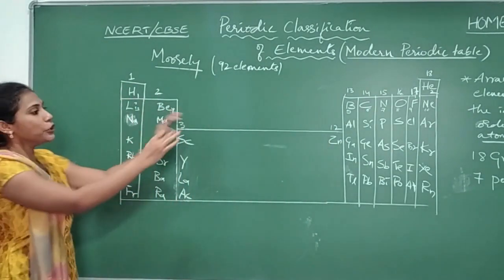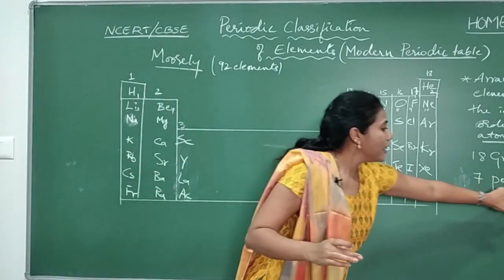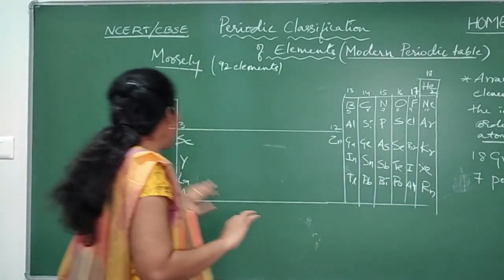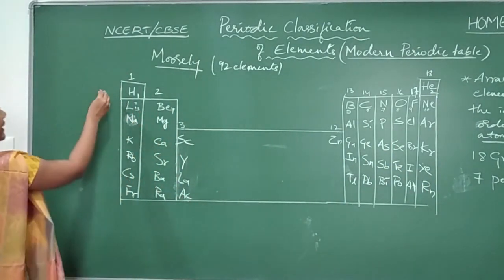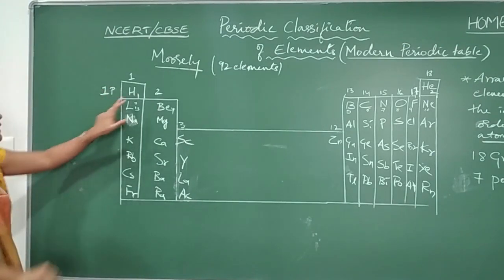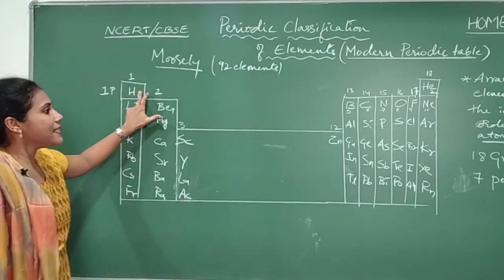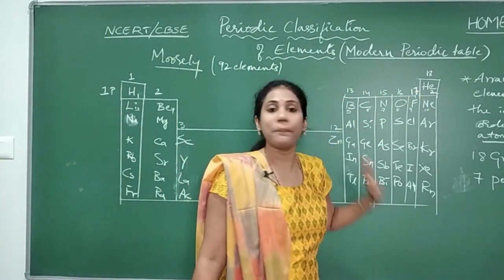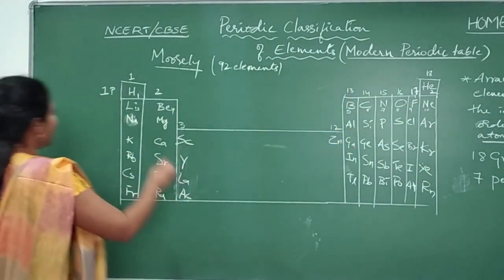And now what do you mean by period? Period means a horizontal row. The first period includes only 2 elements. This is our first period, guys. The first period has only 2 elements, that is hydrogen and helium. That's it.